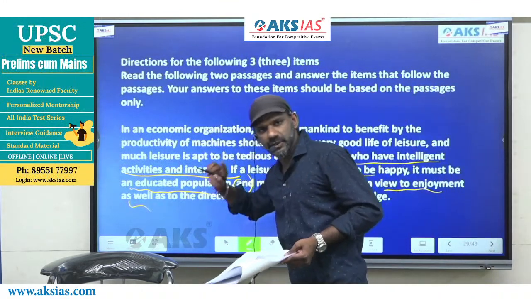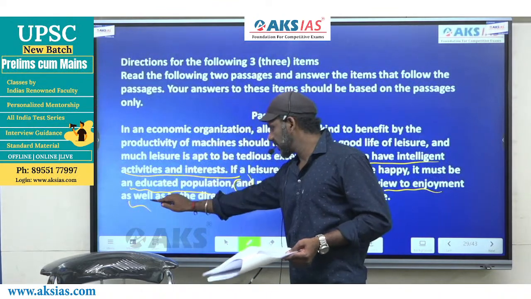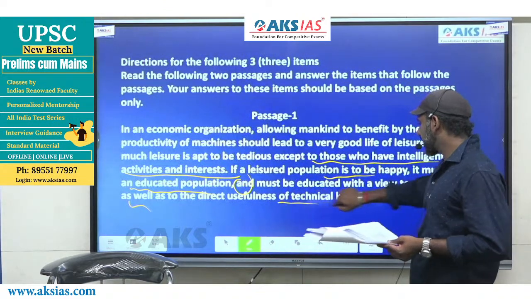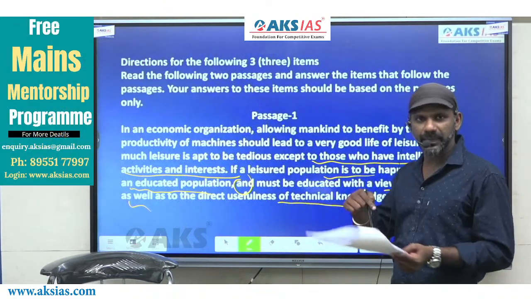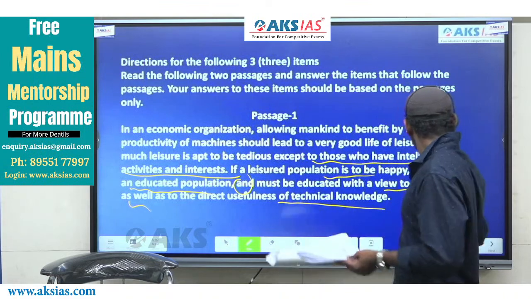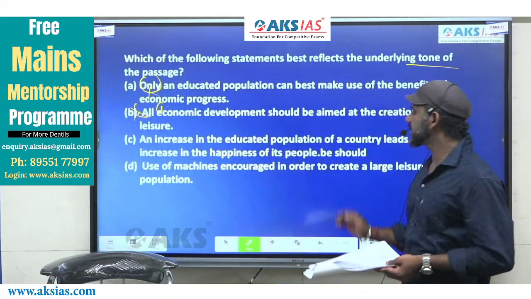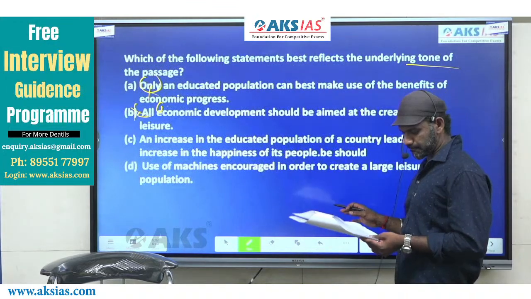So they must be ready to enjoy. One more thing has to be done, given after the support indicator as well as to direct usefulness of technical knowledge, then they can get happiness, they'll enjoy leisure. C tells us the same thing. An increase in the educated population of a country leads to an increase in the happiness of its people.